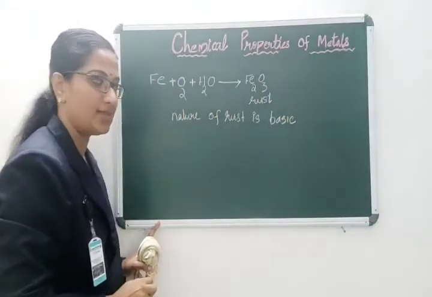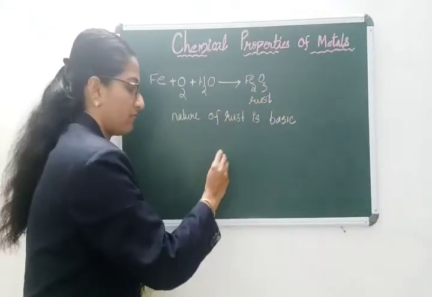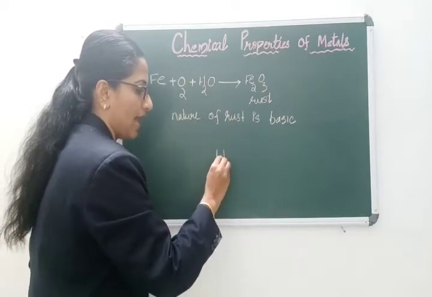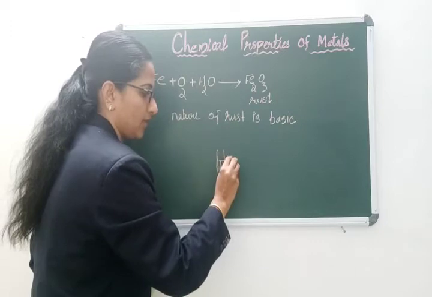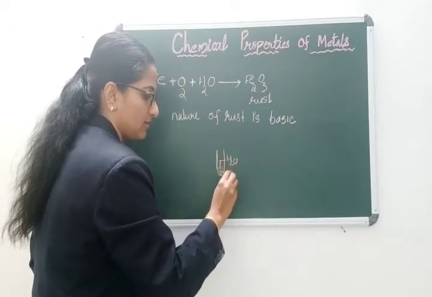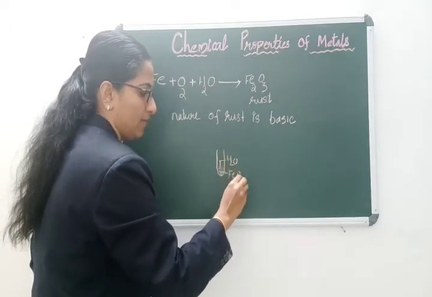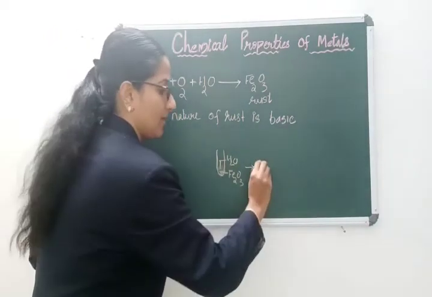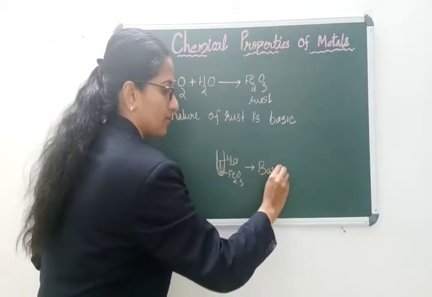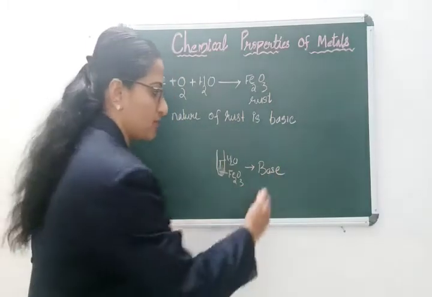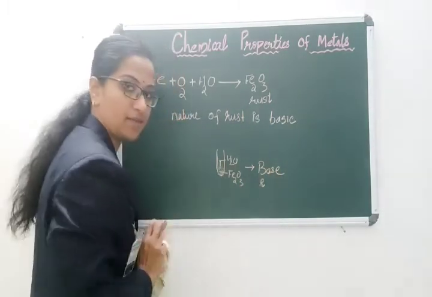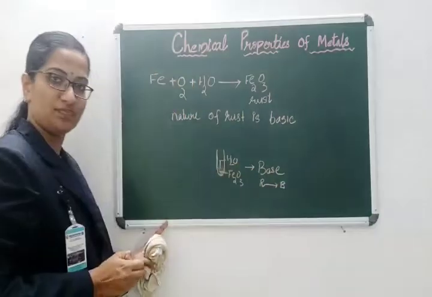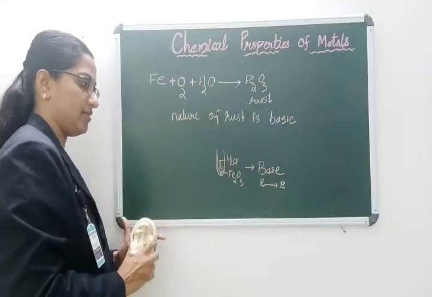Metal oxides are basic. If you take rust in a test tube and add water, you will get a base, which can be tested using red litmus paper. The red litmus paper turns blue. This activity is there in your textbook.